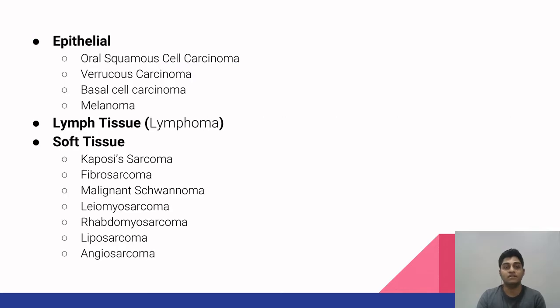We have divided the malignant lesions based on site or origin, starting with epithelial origin, which has oral squamous cell carcinoma, verrucous carcinoma, basal cell carcinoma, and melanoma. Then coming to lymph tissue, which has lymphoma. Next is soft tissue, which has Kaposi sarcoma, fibrosarcoma, malignant schwannoma, leiomyosarcoma, rhabdomyosarcoma, liposarcoma, and angiosarcoma.